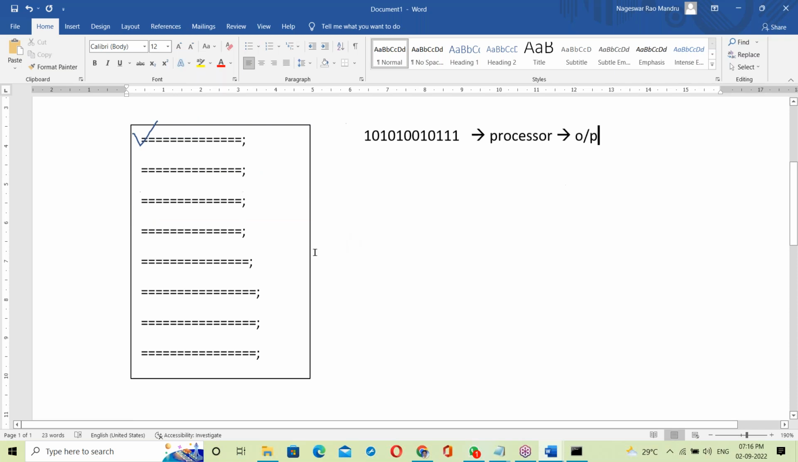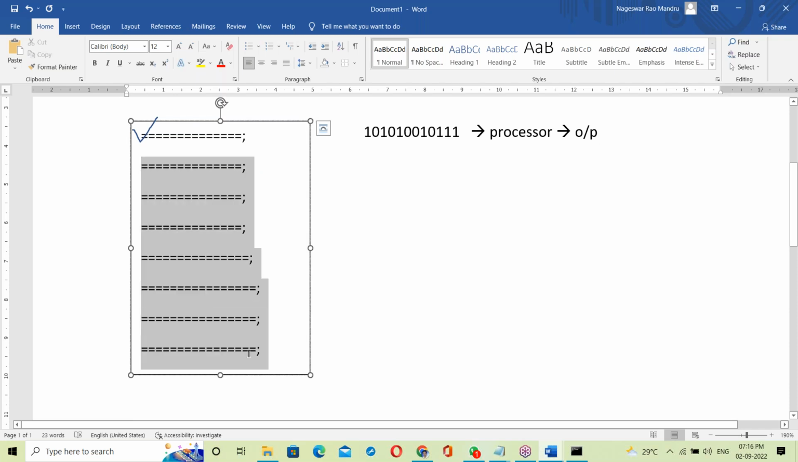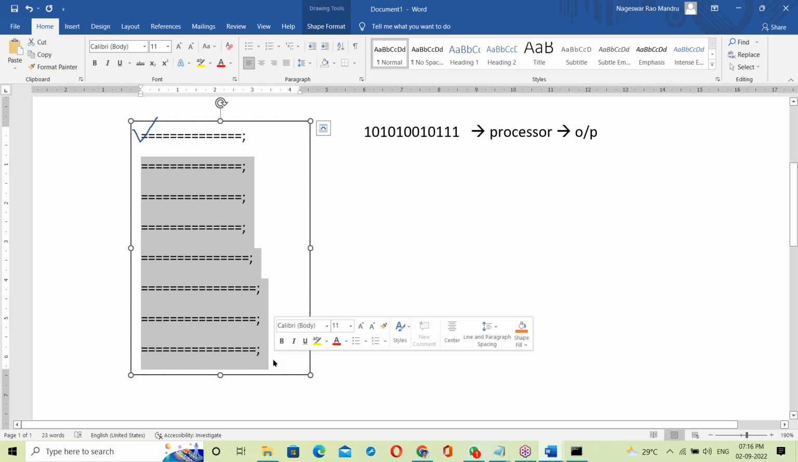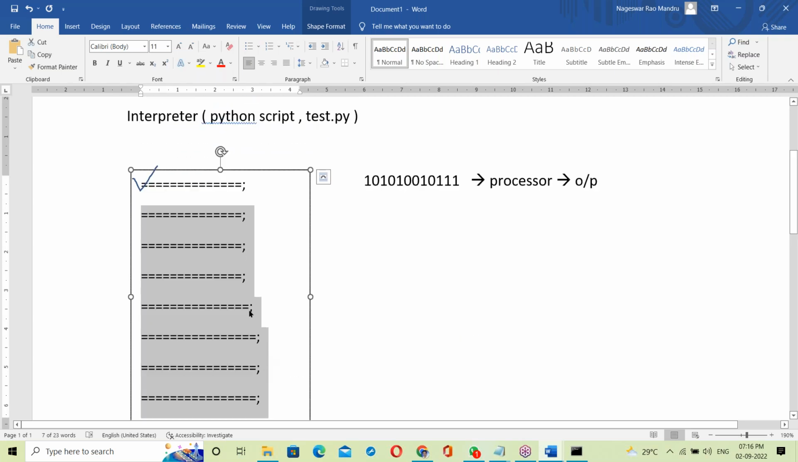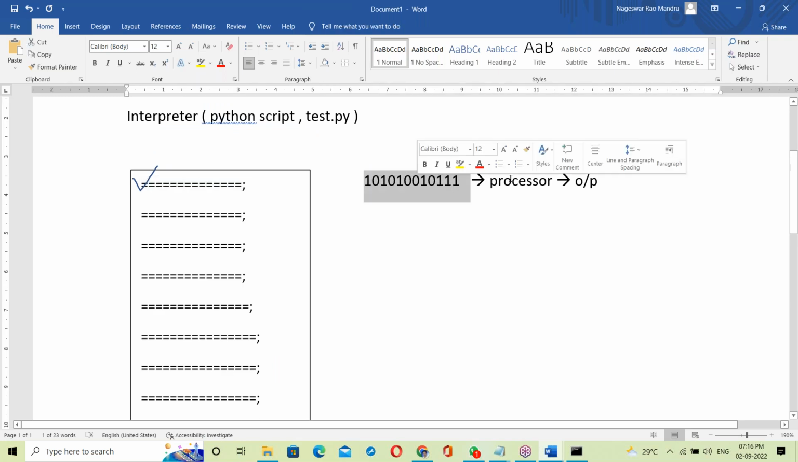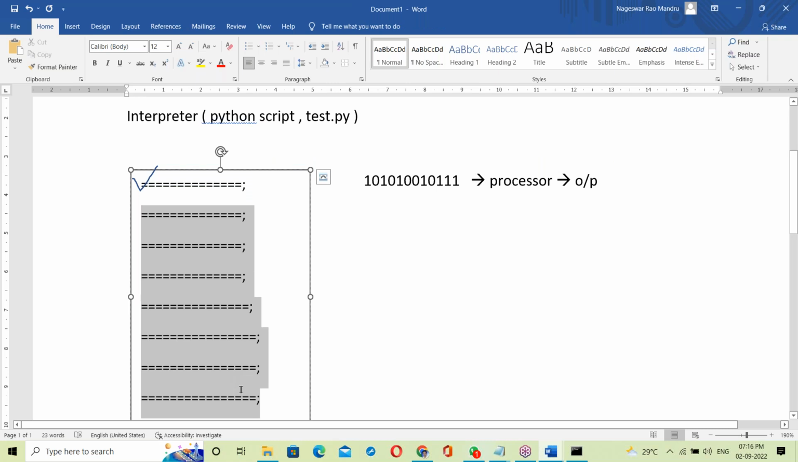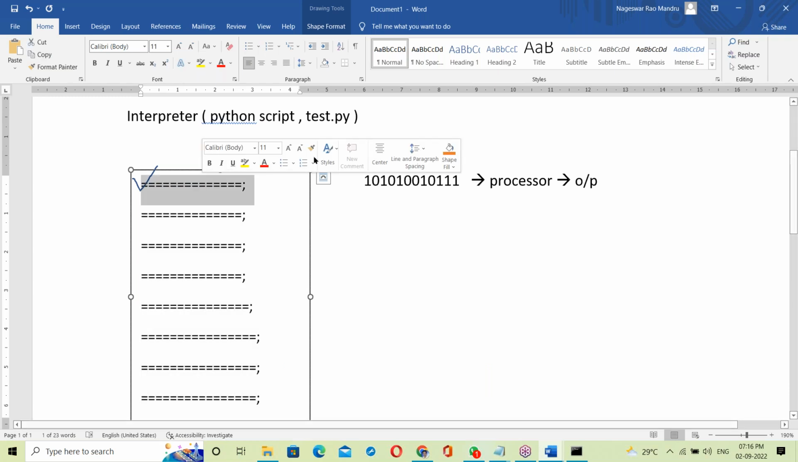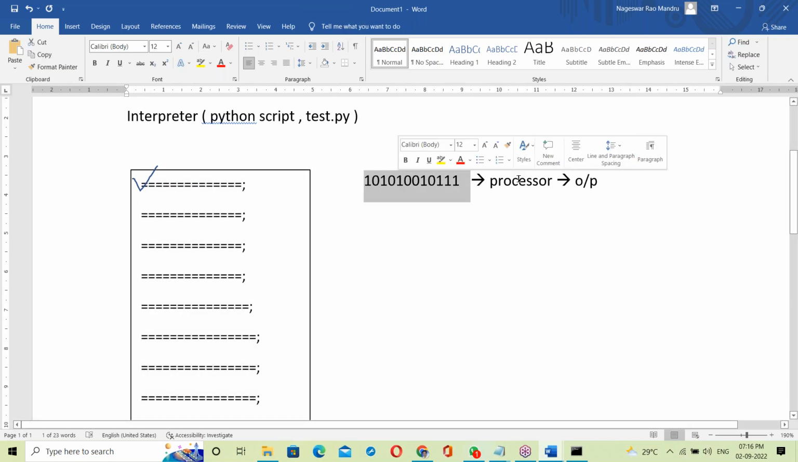Next, whether the next coming statement is right or wrong, the interpreter never looks at the next statement. If the statement is correct, it immediately converts it into binary code, and that binary code is given to the processor, generating output. It won't think about the next statements.